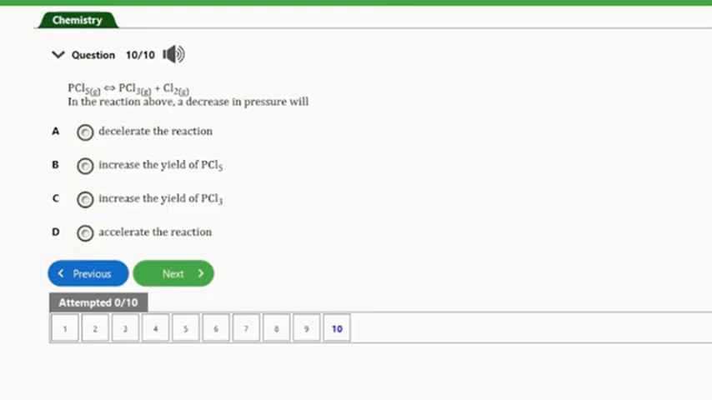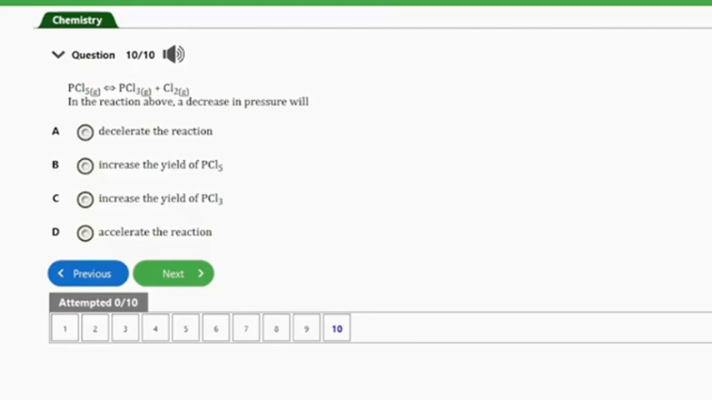That's question number 10. It says, in the reaction above, a decrease in pressure will A, decelerate the reaction, B, increase the yield of phosphorus pentachloride, C, increase the yield of phosphorus trichloride, D, accelerate the reaction.